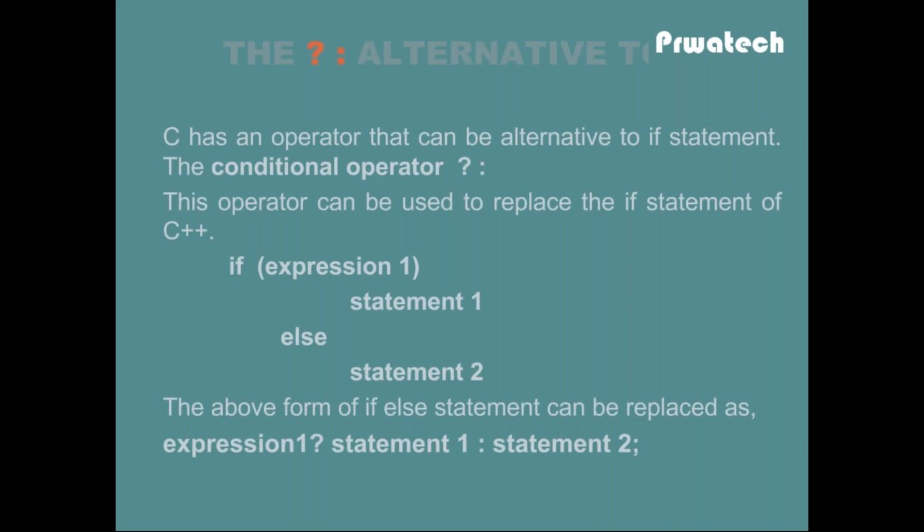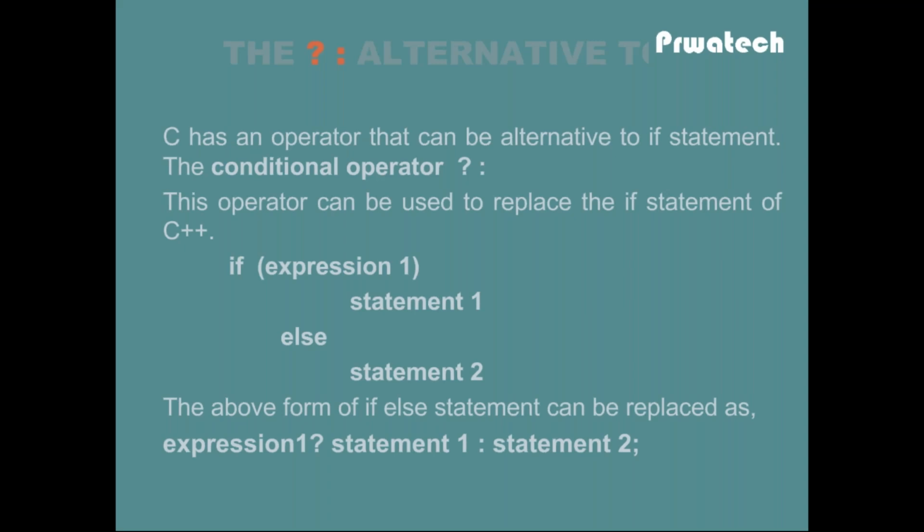So we have the if statement, I explained, right? The if else block: if the condition is true, then one set of statements is executed, otherwise another set of statements is executed. C has another operator instead of the if statement, that is the conditional operator.